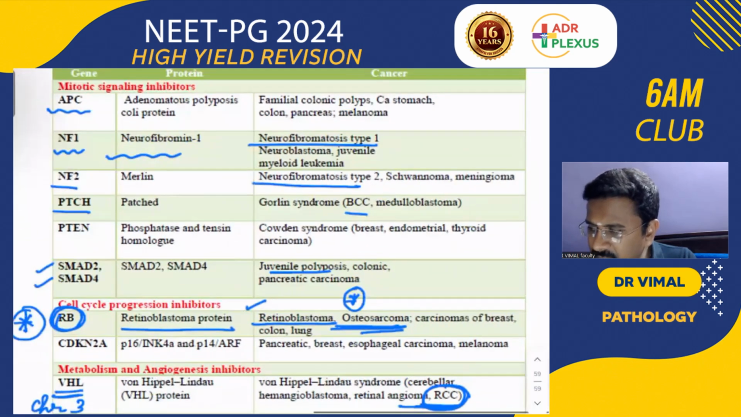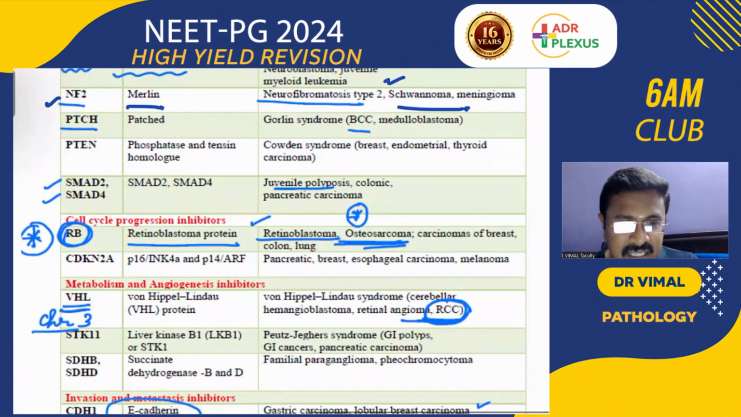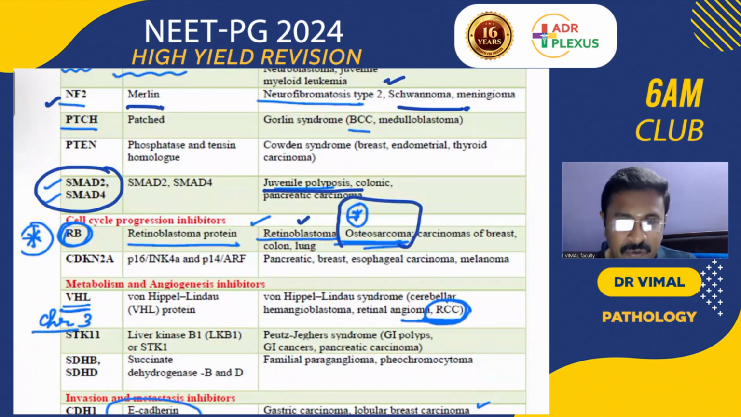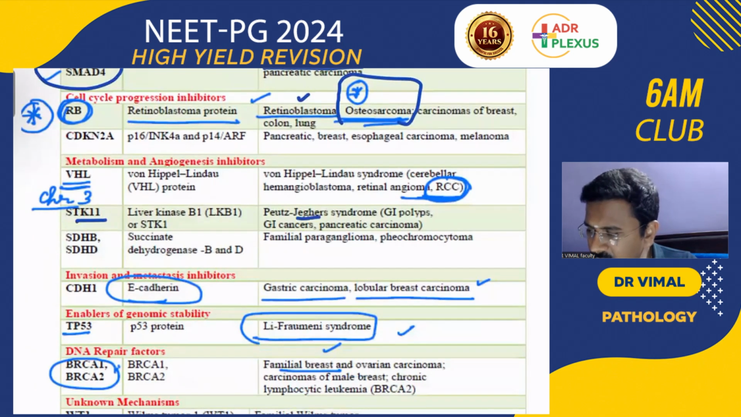And remember these tumor suppressor genes. APC, prophylactic colectomy is done in APC, that is for the FAP, familial adenomatous polyposis. NF1 for neurofibromatosis, NF2, that is Merlin gene, NF2 and schwannoma, meningioma. Patched gene for BCC, SMAD2 and SMAD4 is for juvenile polyposis. And RB gene, remember retinoblastoma, and the second common malignancy in RB gene mutation is osteosarcoma. And VHL gene for RCC, STK11 for Peutz-Jeghers syndrome.